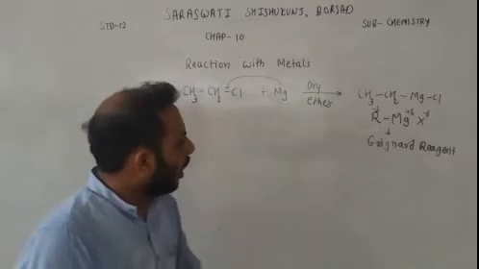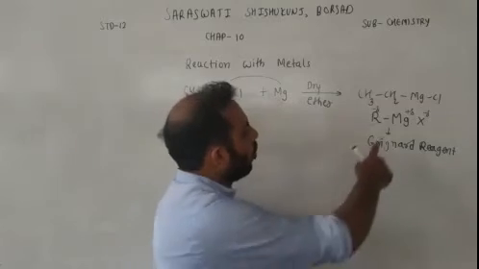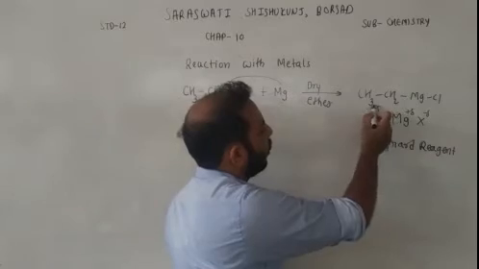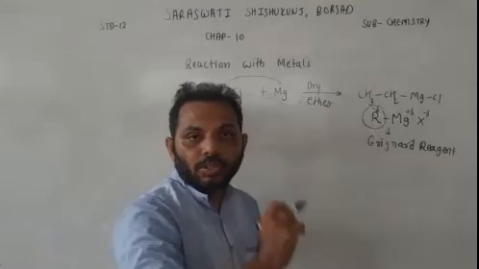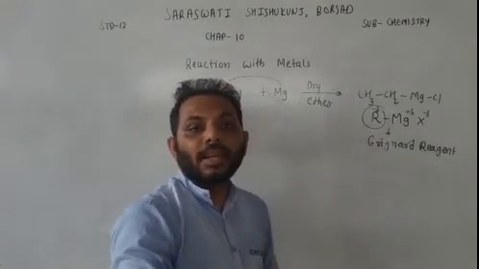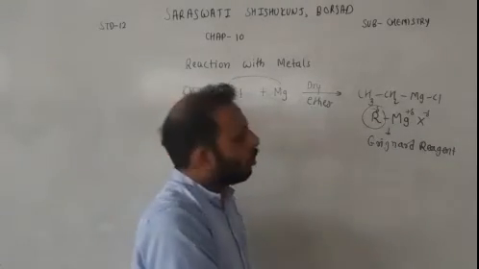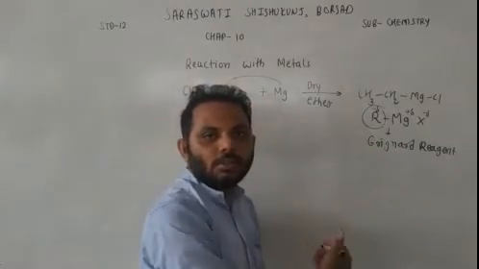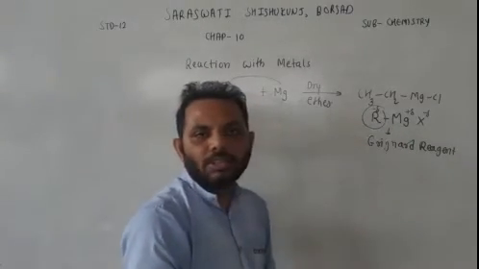Now in Grignard reagent, because magnesium is highly electropositive, the bonded carbon will be towards the alkyl group, and that is why we have written a negative charge on the alkyl group. And one more thing, between the alkyl group and magnesium there will be a covalent bond. But because magnesium is electropositive, the alkyl group will attract the bonded electrons, giving a partial negative charge, and magnesium will have a partial positive charge.